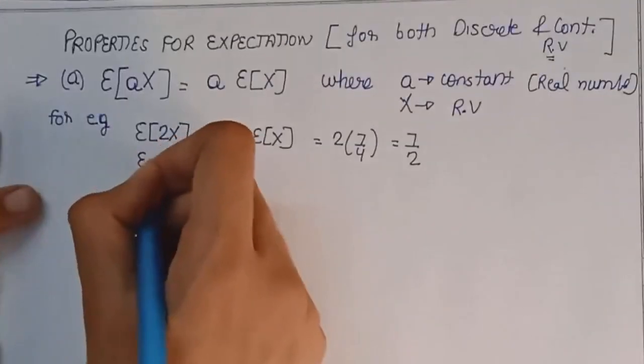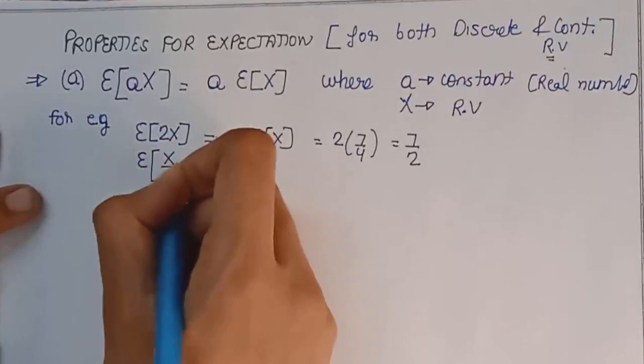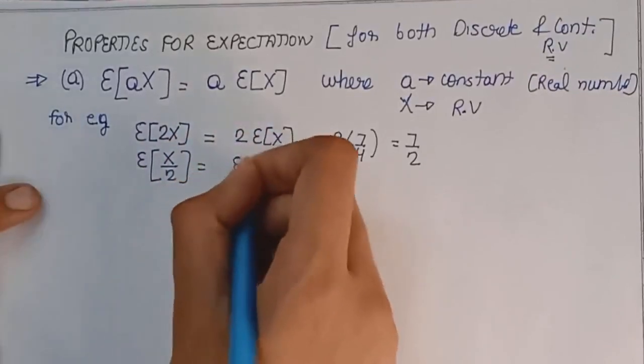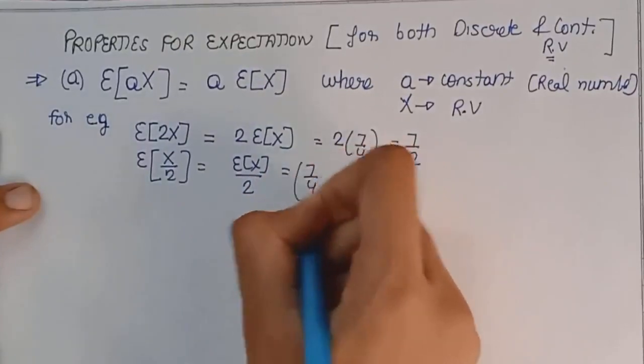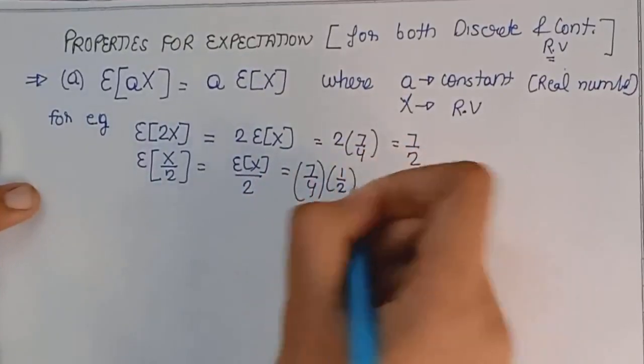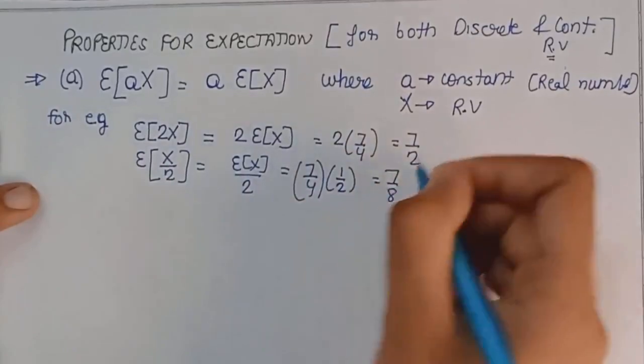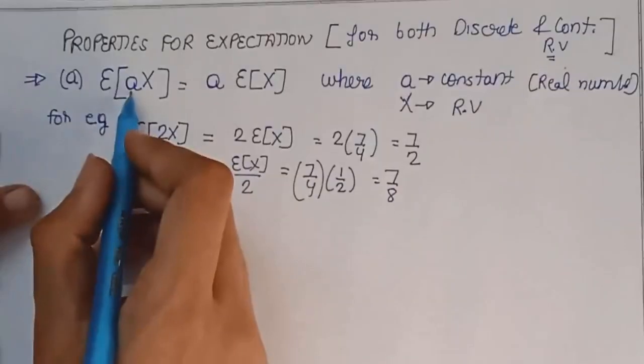If someone asks you about expectation of x by 2, then it would be E of x by 2, which would be 7 by 4 by 2, which comes out to be 7 by 8. In a similar manner, you can have any constant here.